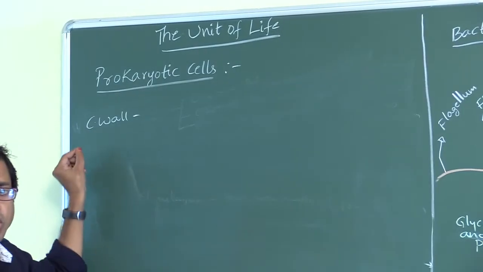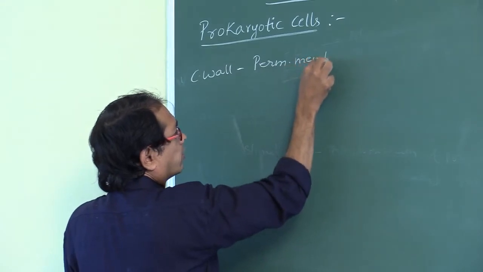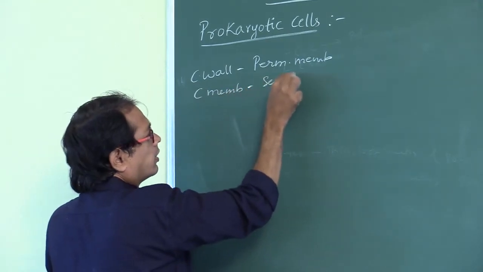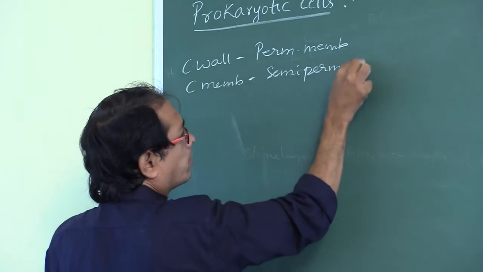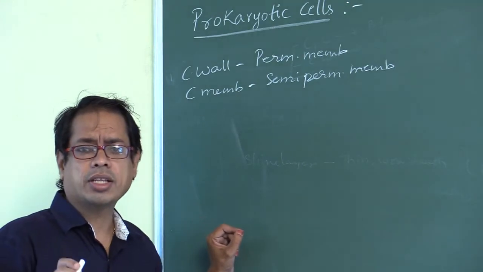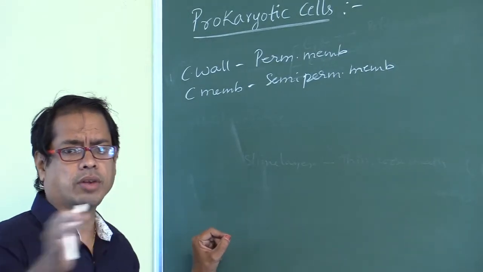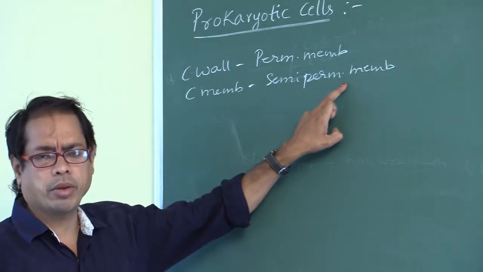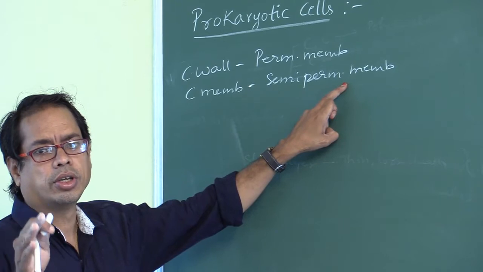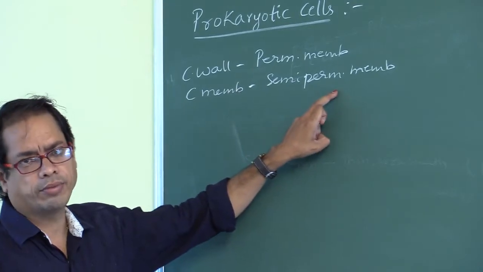Right. Cell wall is a permeable membrane, whereas cell membrane is a semi-permeable membrane. Very, very important points. Wherever the cell wall is present, it is a permeable membrane, that is, it allows all solutes and solvents. Semi-permeable membrane means it allows only solvents. It does not allow solutes. It is so called semi-permeable membrane. Okay. Next one.